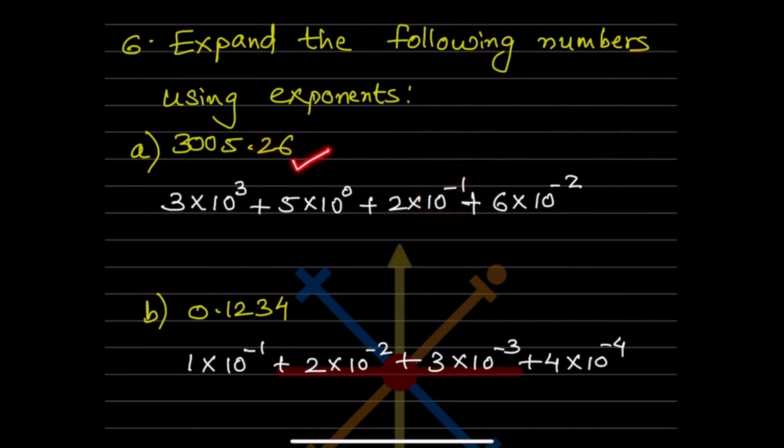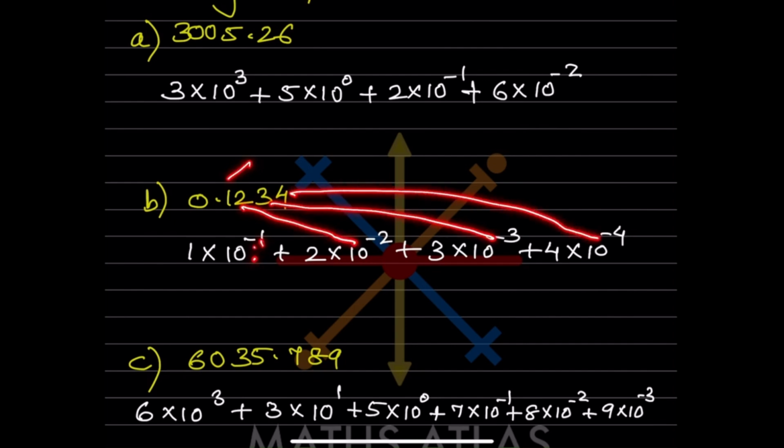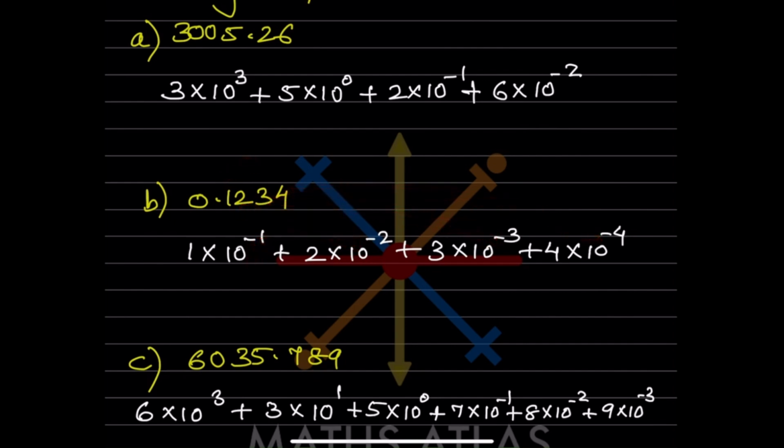Same here. Now this is in the hundreds place. So 6 divided by 100. Now this 100 means 10 raised to 2. So 6 into 10 raised to minus 2. Hope this is clear. Now here 0 point. So now let us not think about this 0. This is the tenths place, hundredths, thousandths, and this is ten-thousandths. So now you know this will be 1 into 10 raised to minus 1 plus 2 into 10 raised to minus 2, 3 into 10 raised to minus 3, 4 into 10 raised to minus 4. Hope that is clear now.